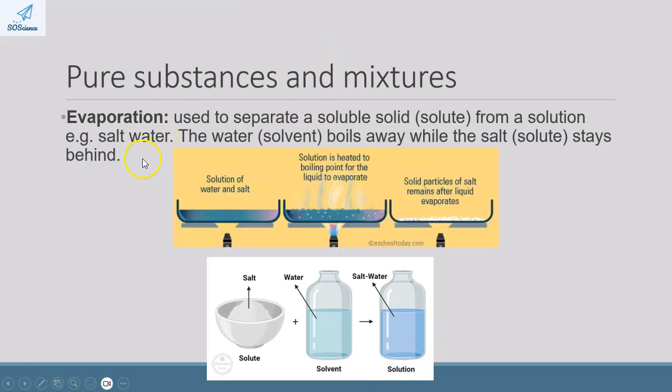Now we take the solution of water and salt, we heat the solution to the boiling point of water. The boiling point of salt is much higher, which means that the salt pieces will remain behind, while the water would have evaporated into the atmosphere.